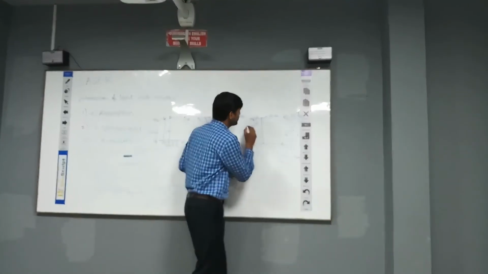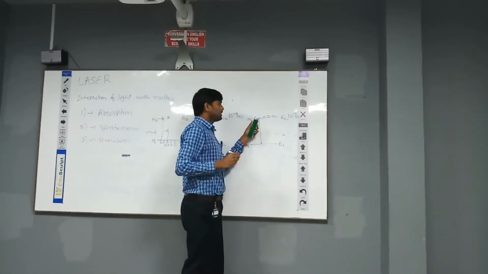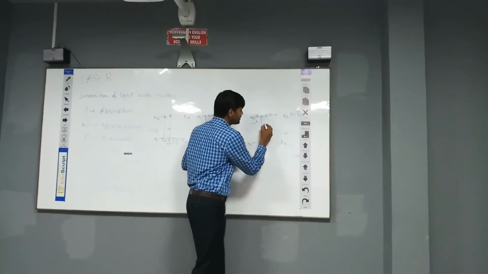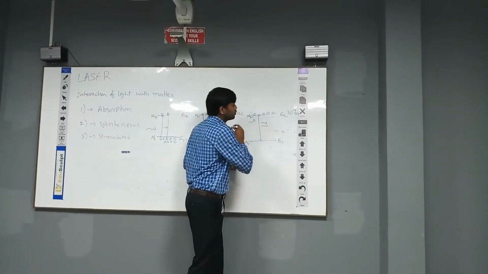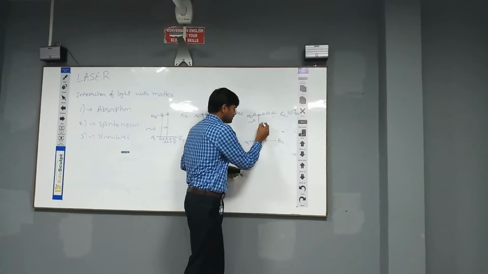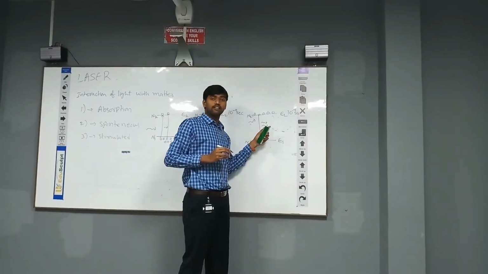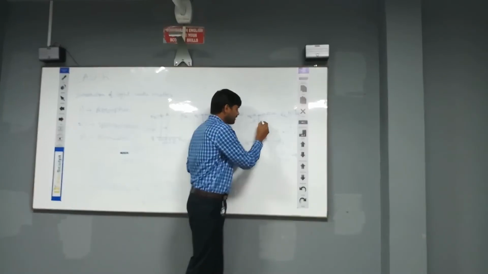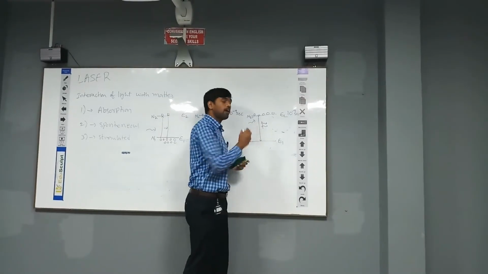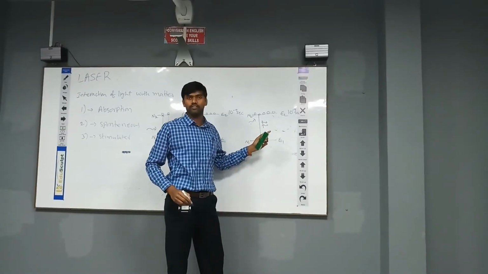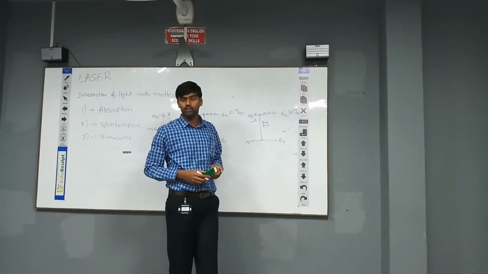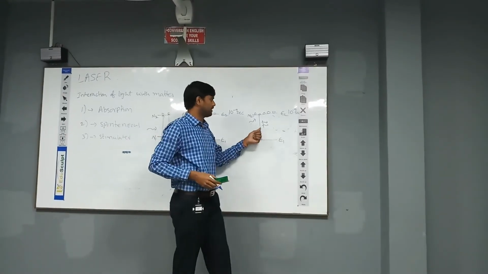Here one more photon collides with the atom, releasing two photons. One is the induced photon, the other is the absorbed photon, which are in the same phase, same amplitude and same wavelength. The coherence property is satisfied here.